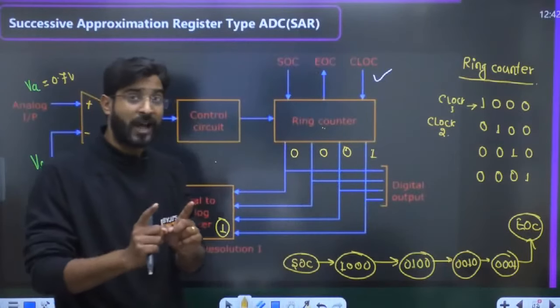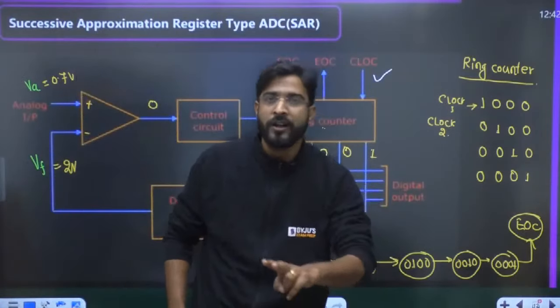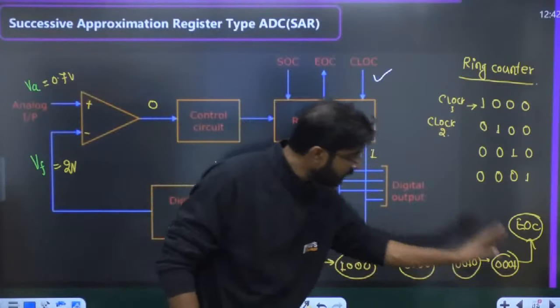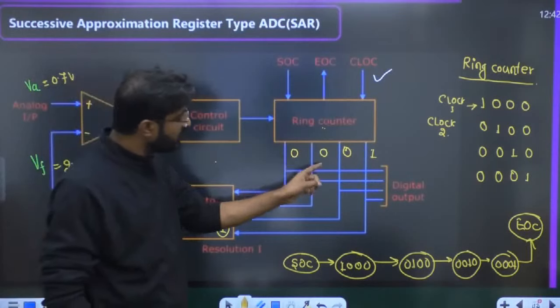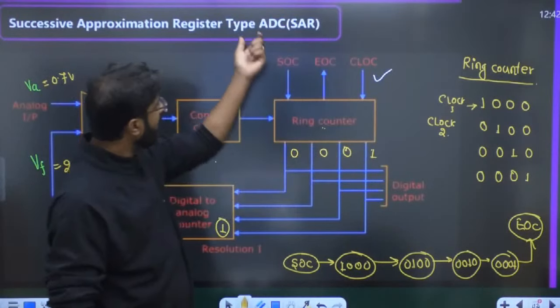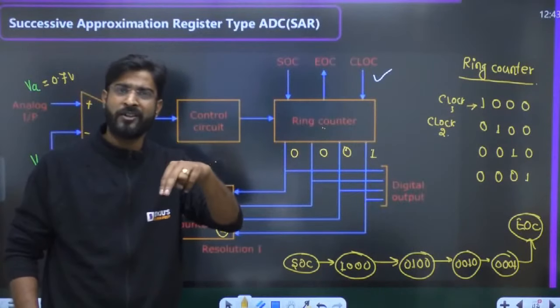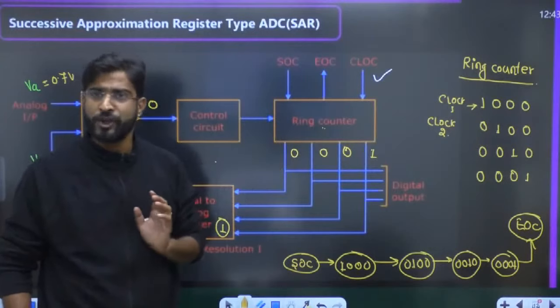Again, I am repeating, if we are not considering the SOC and EOC as clocks, then first clock, this state, second clock, this state, third clock, this state, and fourth clock. So 0.7 volt is converted to a digital output 0001 by the SAR type in 4 clocks. Apart from this, there are 2 additional signals. One is SOC and the other is called EOC.